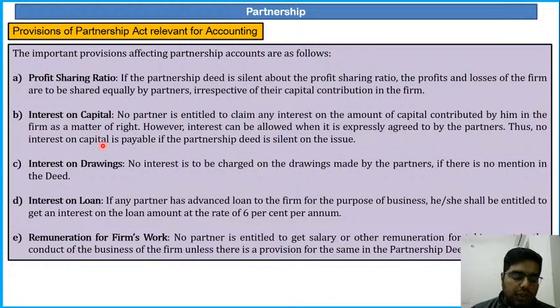Clear? Loan is different and capital is different. It will be clearly mentioned in the MCQ paper whether it is capital or loan.